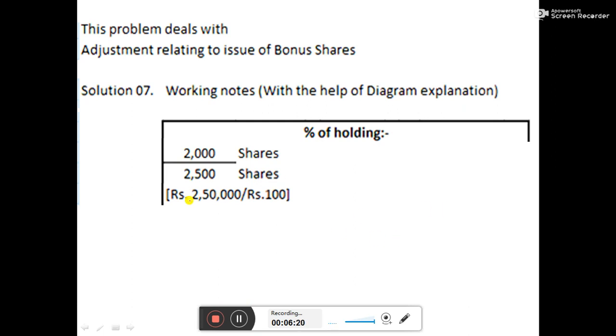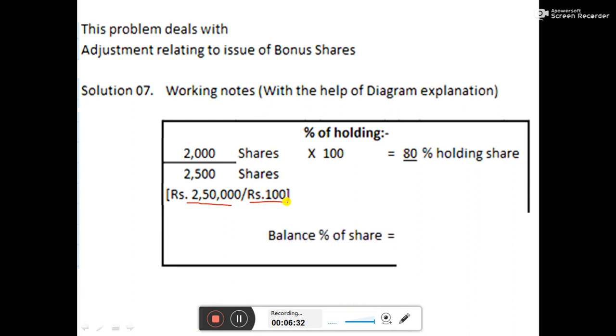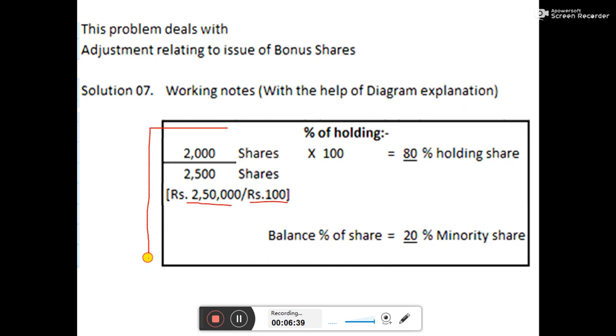We are getting 2,500 shares by dividing the 2,50,000 share capital by 100. Multiply this by 100, and we will get 80% holding share. The remaining balance percentage of shares will be called minority share. It is 20%. If we see, this is a partial holding, and due to this partial holding, we will calculate minority interest also. Minority interest will come in the balance sheet as a liability.